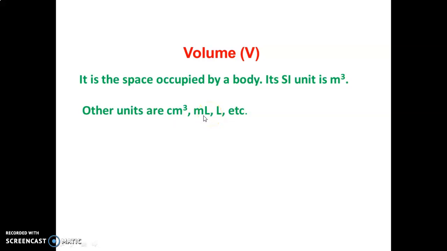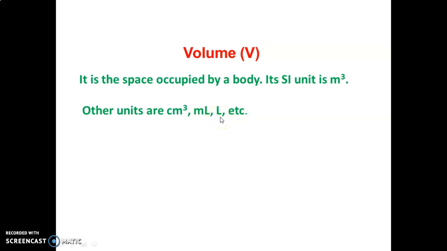The space occupied by 1 centimeter length, 1 centimeter breadth, 1 centimeter height is called 1 milliliter. Instead of ml we can write centimeter cube.